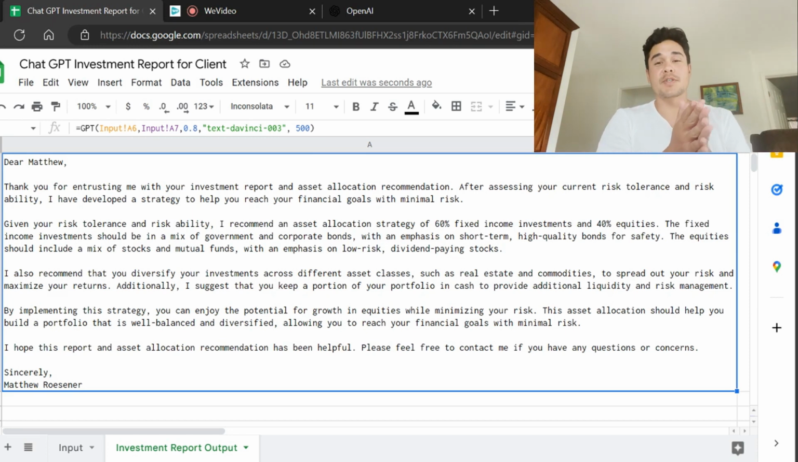So look, it just reversed basically the allocation from the earlier high. When I had a higher risk tolerance and ability, it was 60% equities. This time it's 60% fixed income. And then of course it goes into diversifying your assets is a good thing, and implementing the strategy. Sincerely, Matthew Rosner. So this is something that needs to get changed. It's Dear Matt, and then Sincerely Matthew Rosner, but it's for myself. So that's something to change.